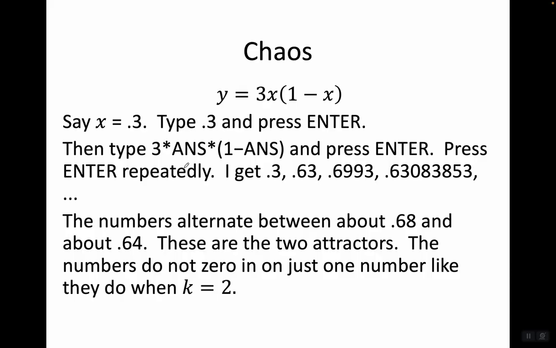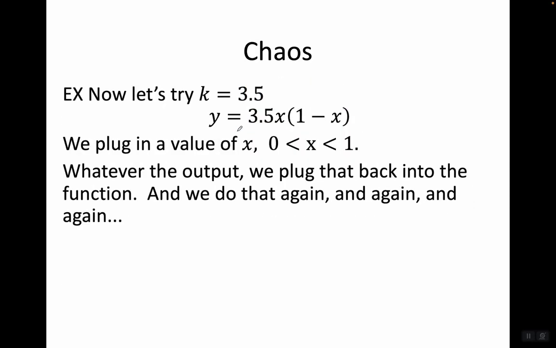Then type 3 times answer times 1 minus answer and press enter, and then press enter repeatedly. I get 0.3, 0.63, 0.6993, and so on. The numbers alternate between about 0.68 and about 0.64. These are the two attractors. The numbers do not zero in on just one number like they do when k equals 2.